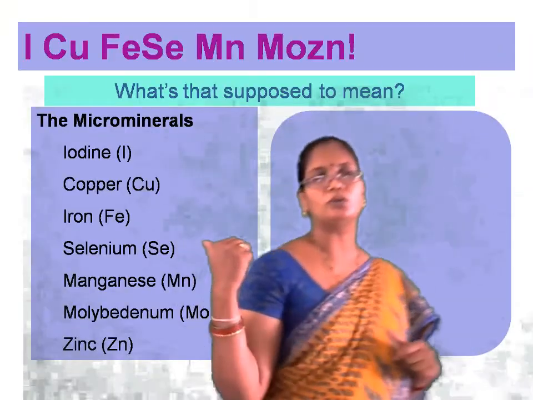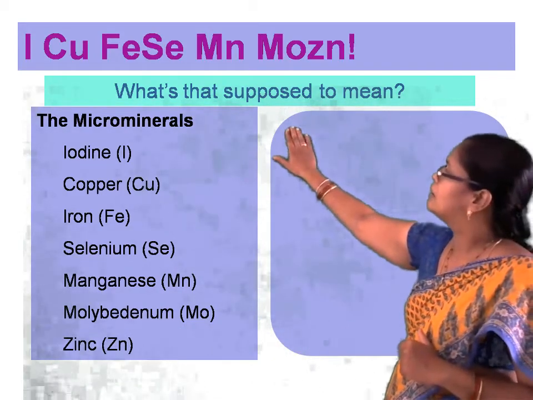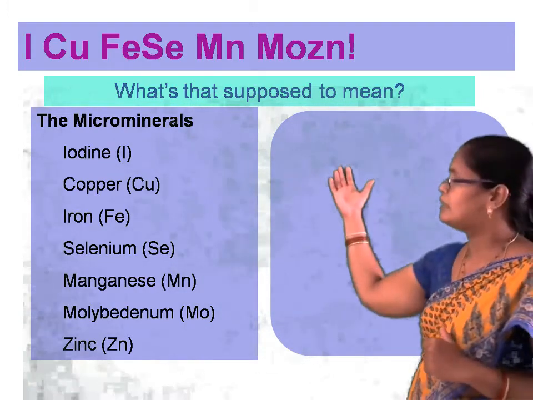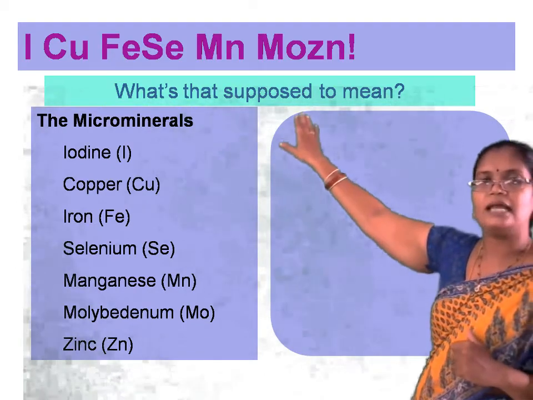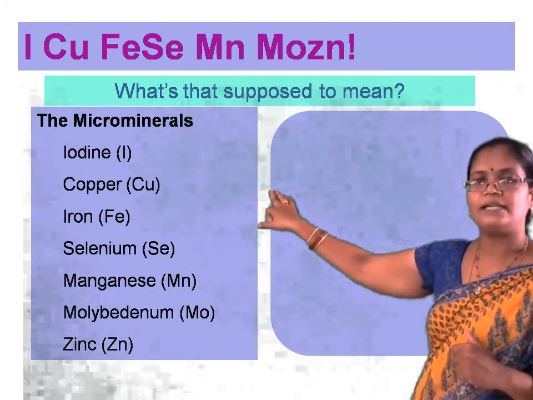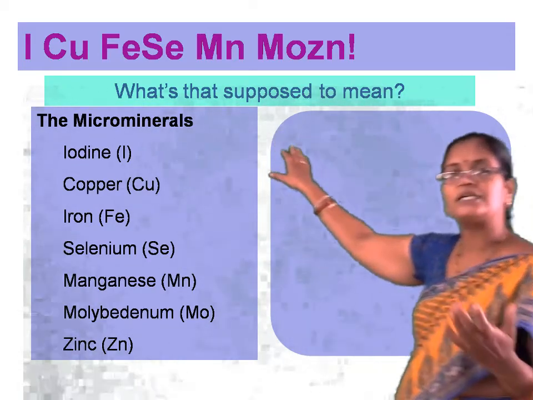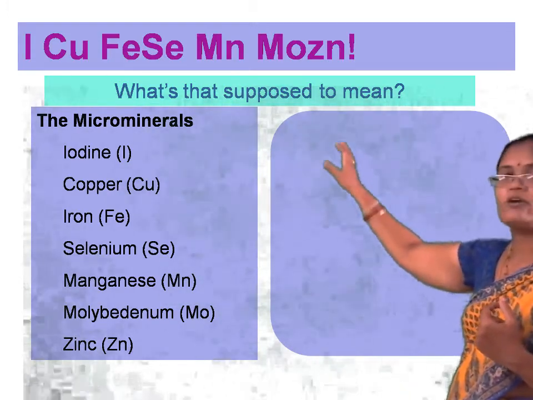Now we will move to the important roles played by the microelements, which are iodine, copper, iron, manganese, molybdenum, and zinc. So now we will see the function of the microelements, like copper.